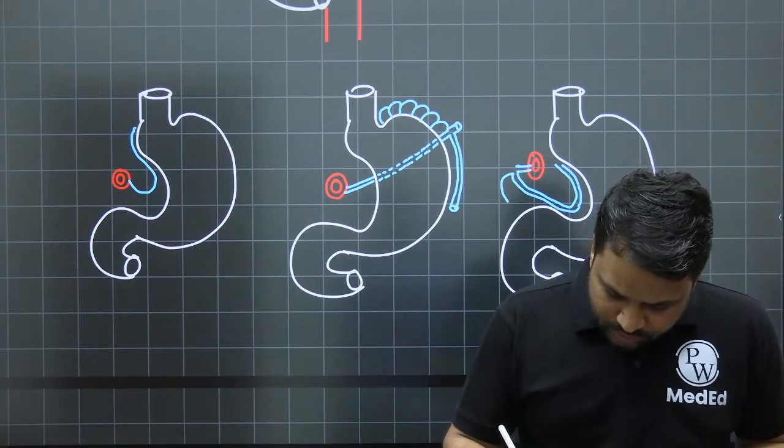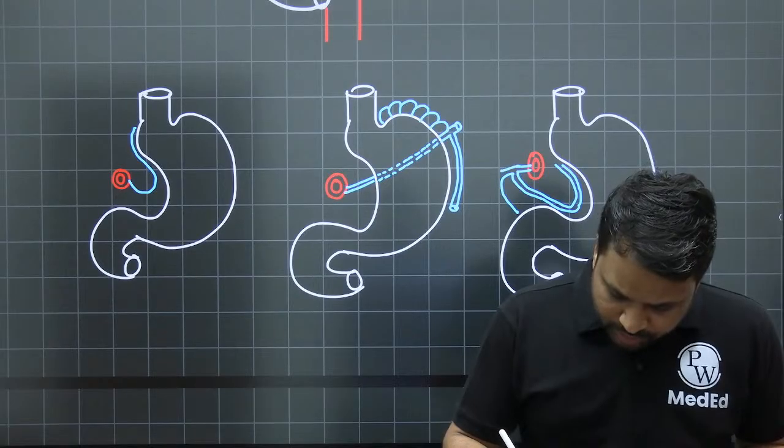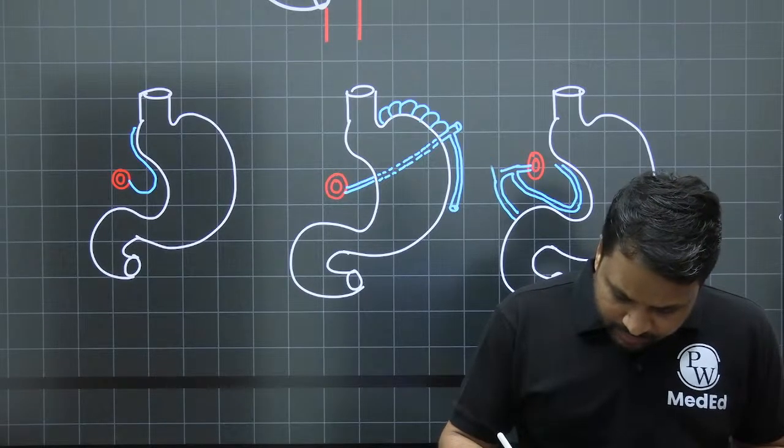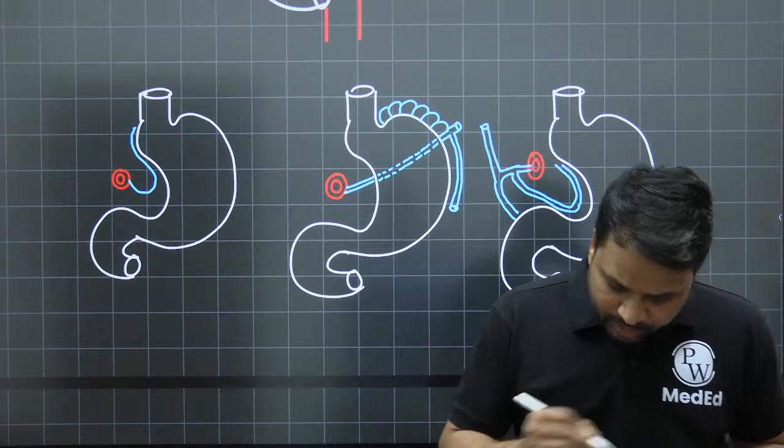It is going to give rise to the gastroduodenal artery, and then it will give rise to the hepatic artery proper. Right.